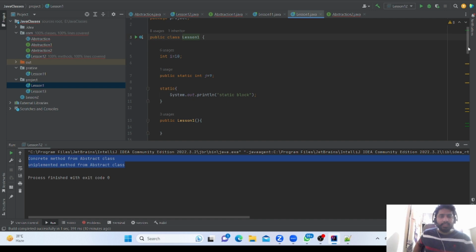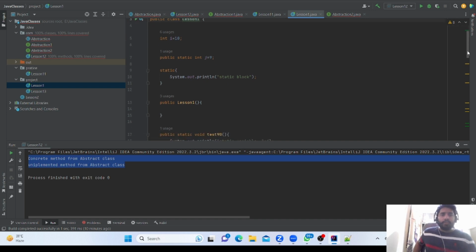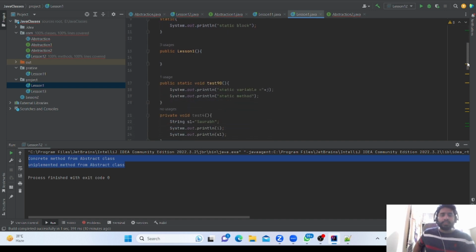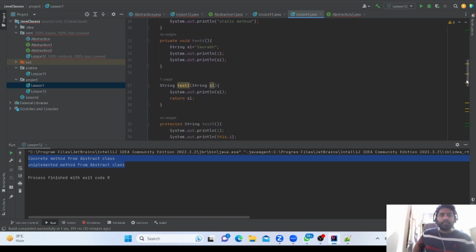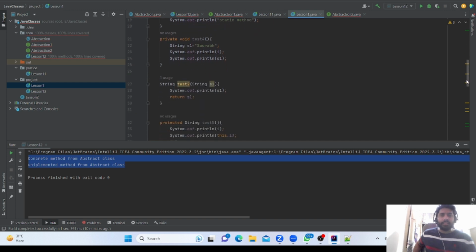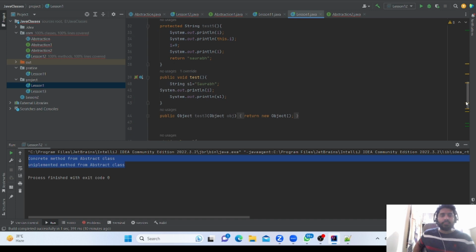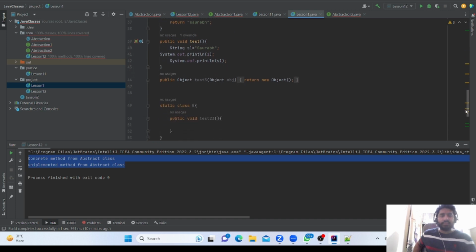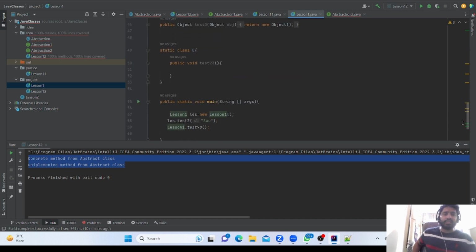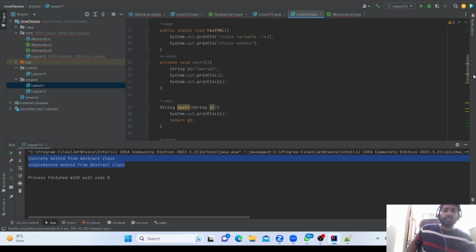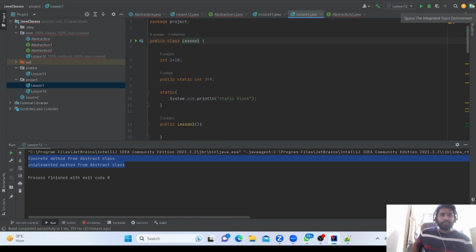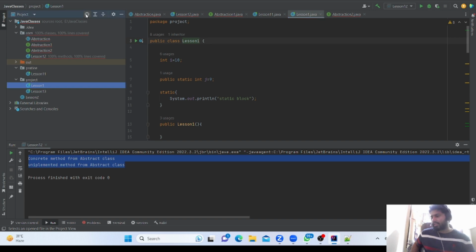One is static, second is private, third is public only, because we are in a different package or the same package. We are getting the test method, test 3, and 2. Just want to see, this is the project.